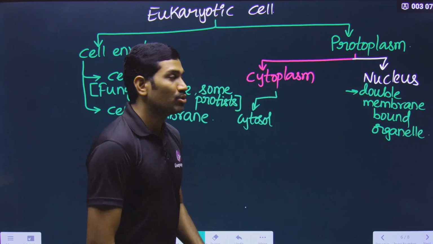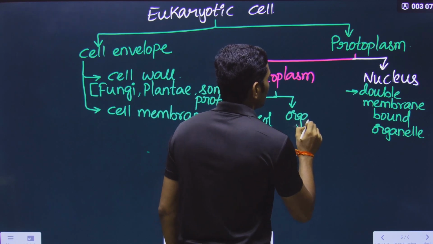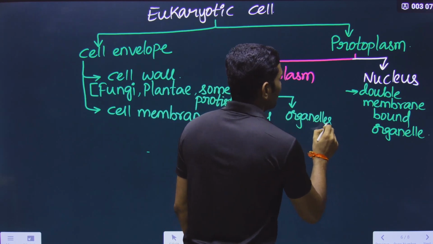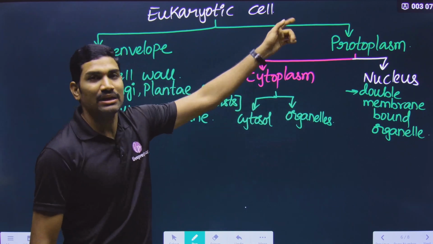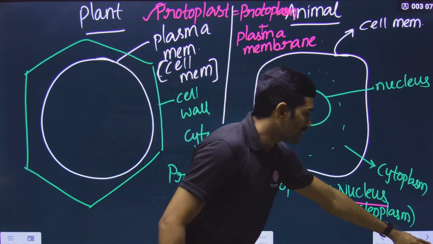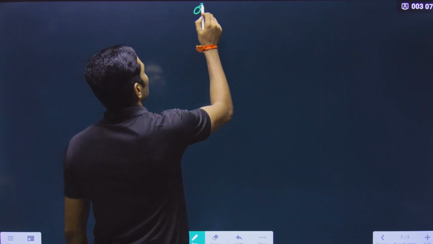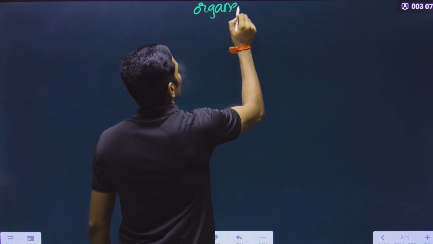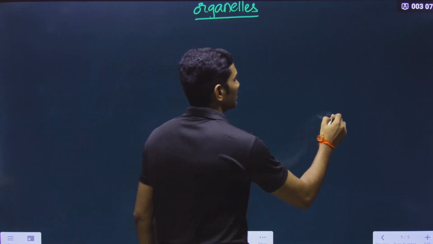And then we are talking about the organelles. Cytoplasm has some organelles. Different types of organelles are present. This information is important. Regarding the organelles, I will write separately here, in a separate slide. What are the different organelles that are present here? So that organelles part I am writing separately here. So please observe carefully. Organelles. What are these organelles? How are we classifying these organelles?